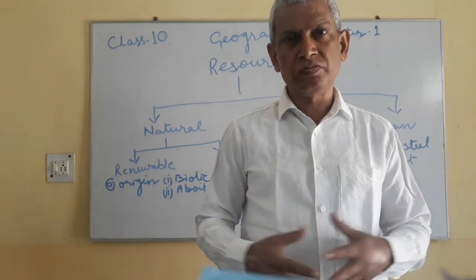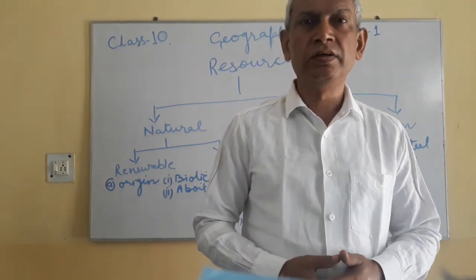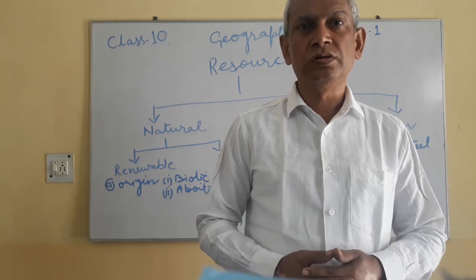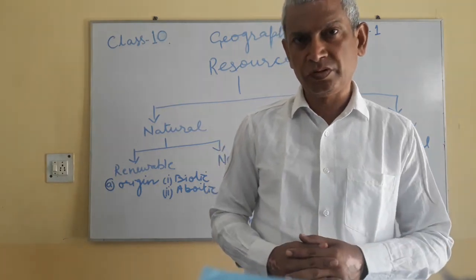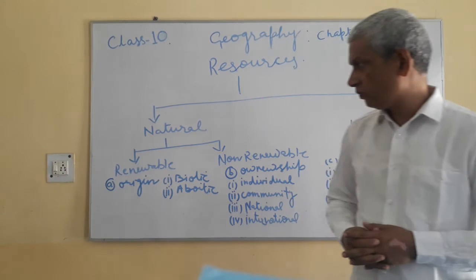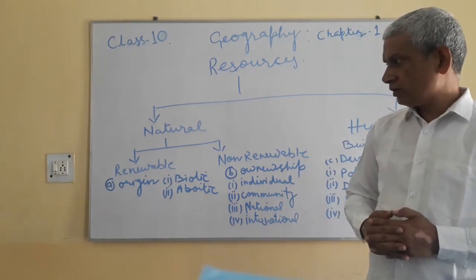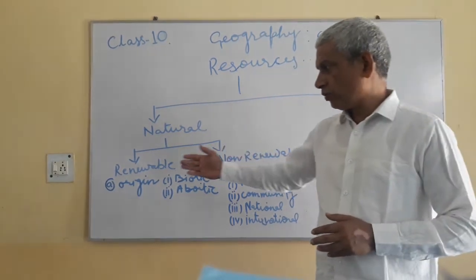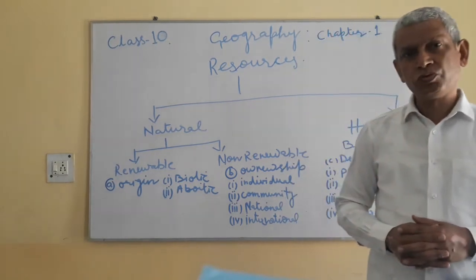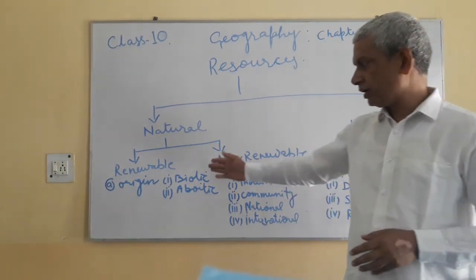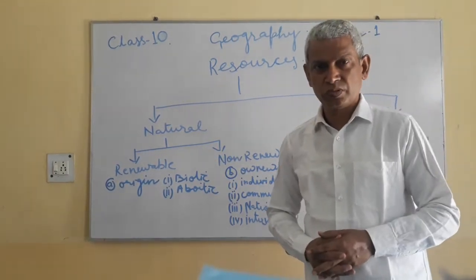Now, for the purpose of study, we can classify resources further. For example, on the basis of their origin, the resources can be classified into the biotic and the abiotic resources.